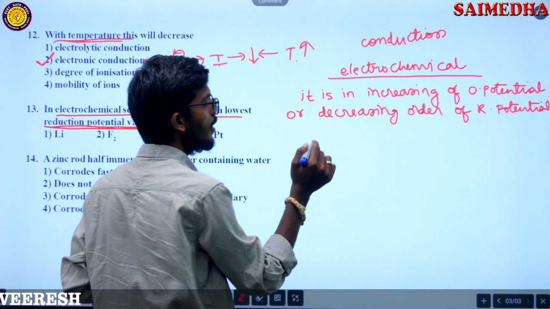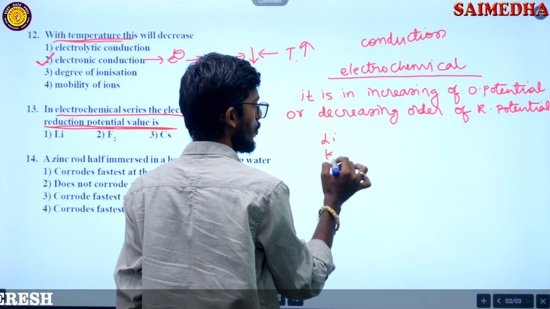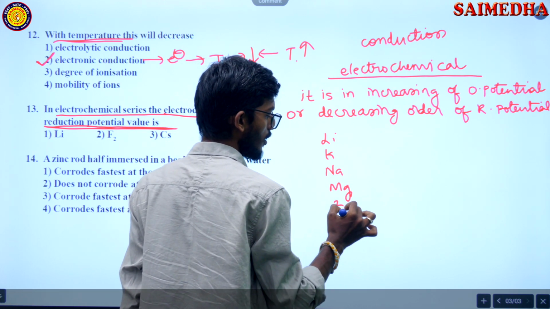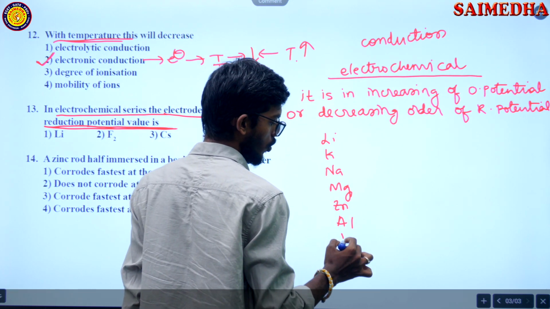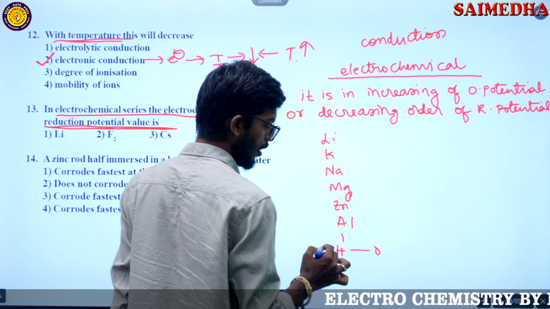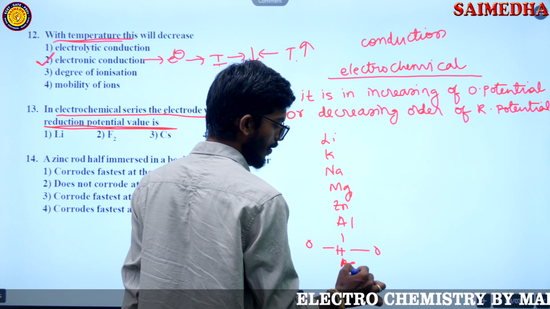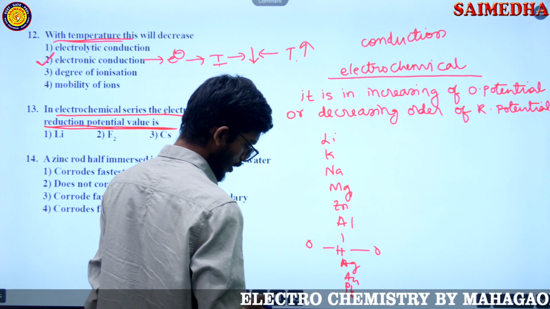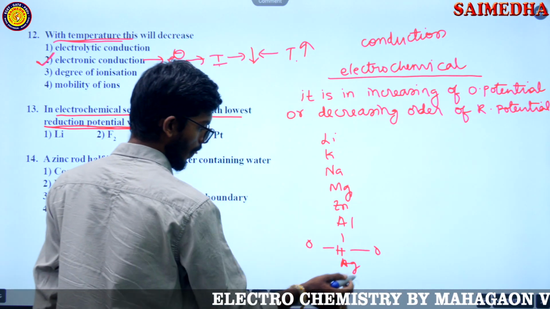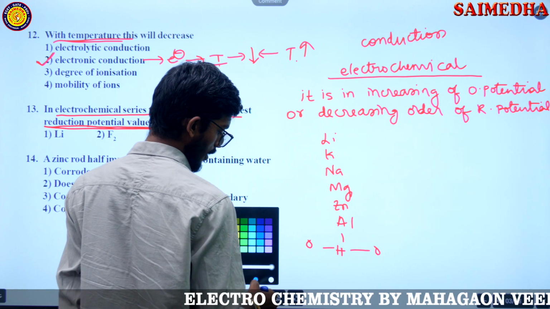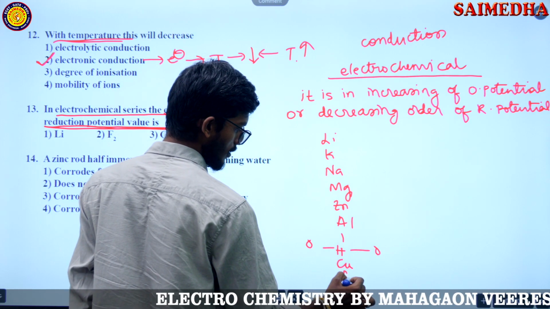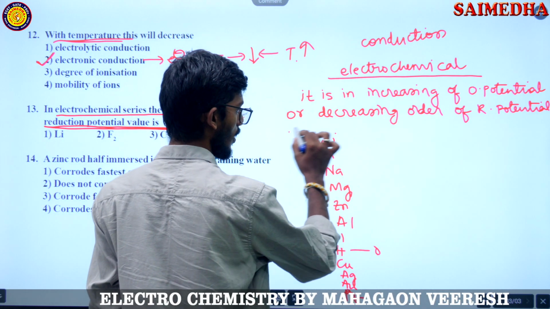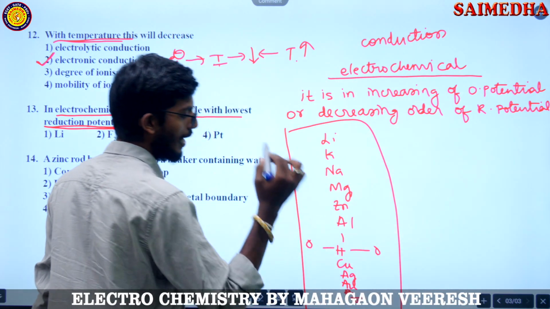Now how is that series? Lithium, potassium, sodium, magnesium, zinc, aluminium, and so on. Hydrogen at zero potential, right? And then copper, silver, gold, platinum. So this is an electrochemical series.